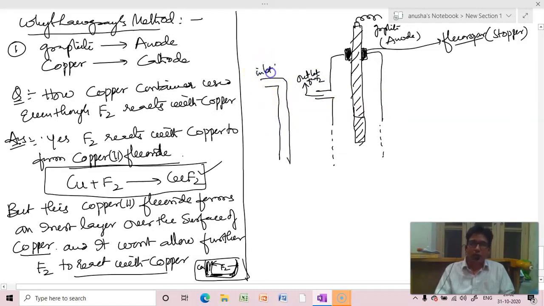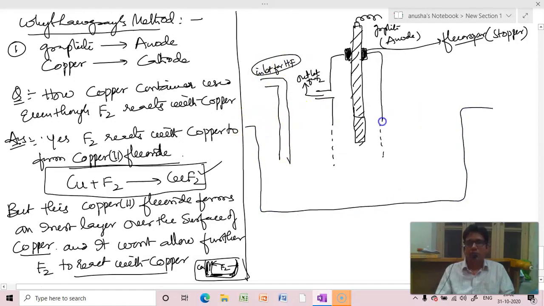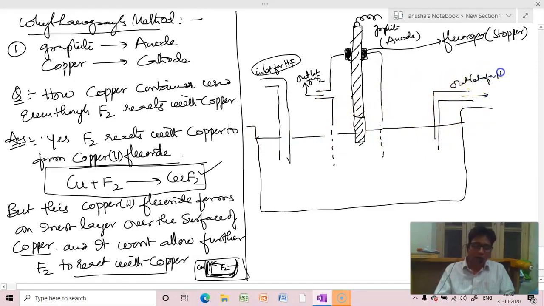This is the inlet, and there is an outlet for hydrogen gas to move, outlet for H2.